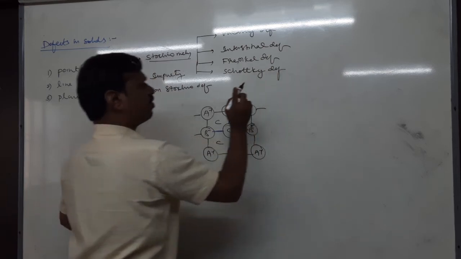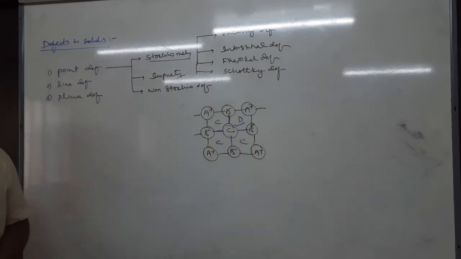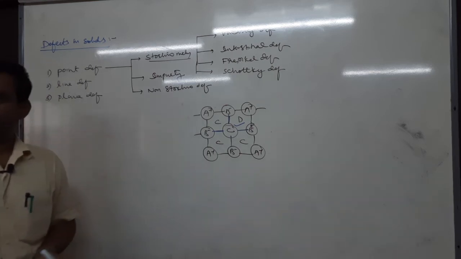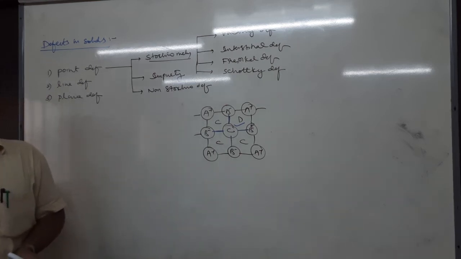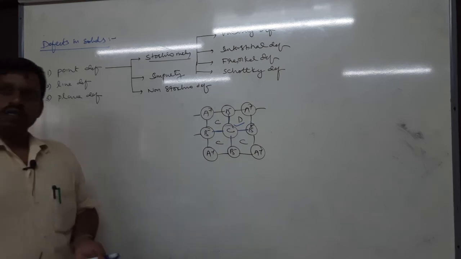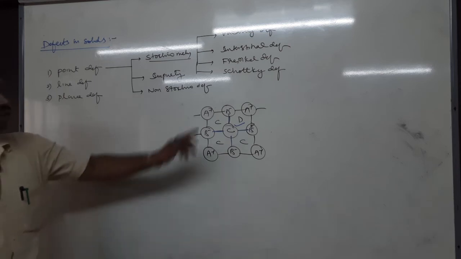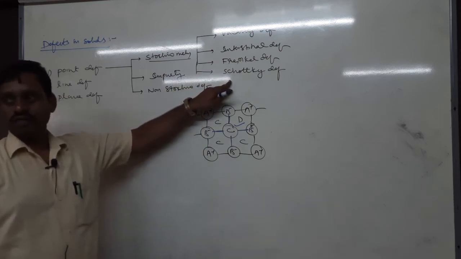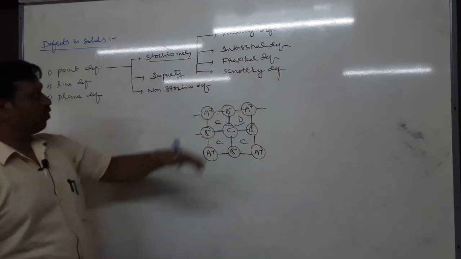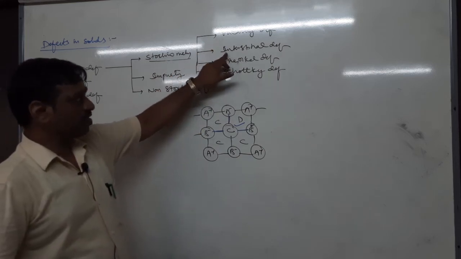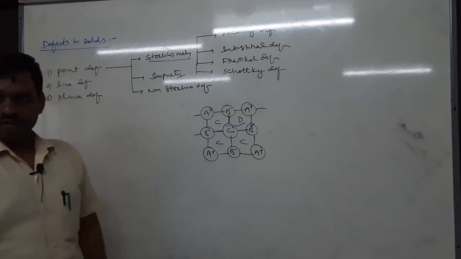Frenkel and Schottky, very important, questions can be expected. If you see the last four to five years' question papers, you can find them in two to three of the years. Generally, if anybody wants to set a question on defects, they pick these two, Frenkel and Schottky defect. So stoichiometry defect is classified into vacancy, interstitial, Frenkel and Schottky defect.